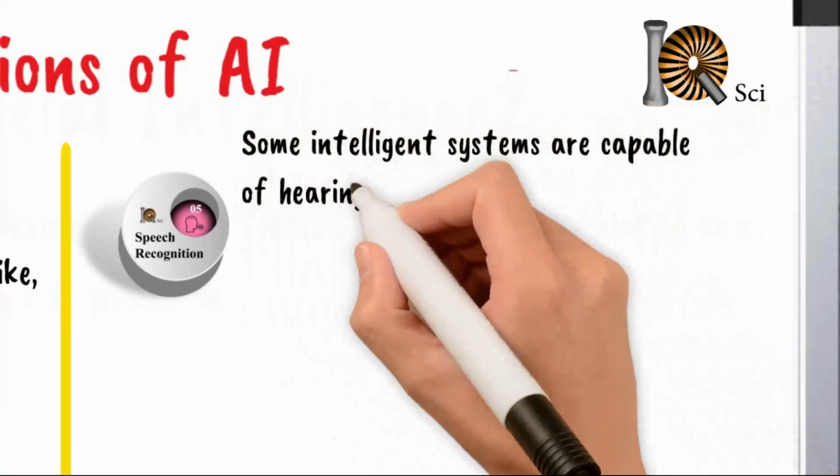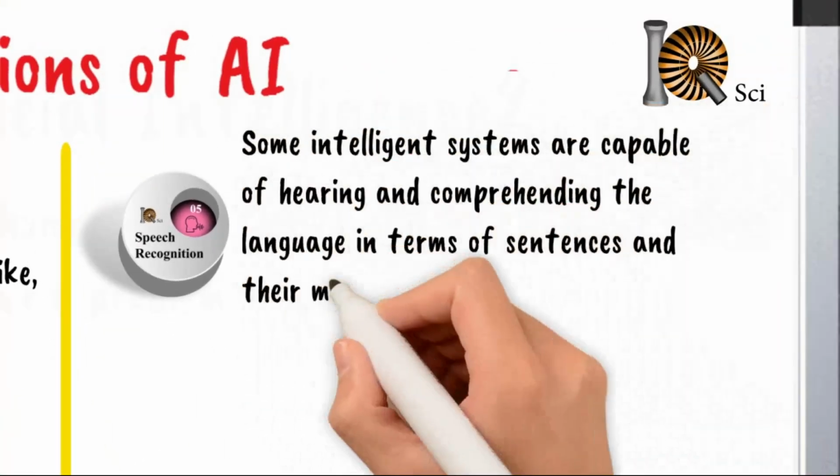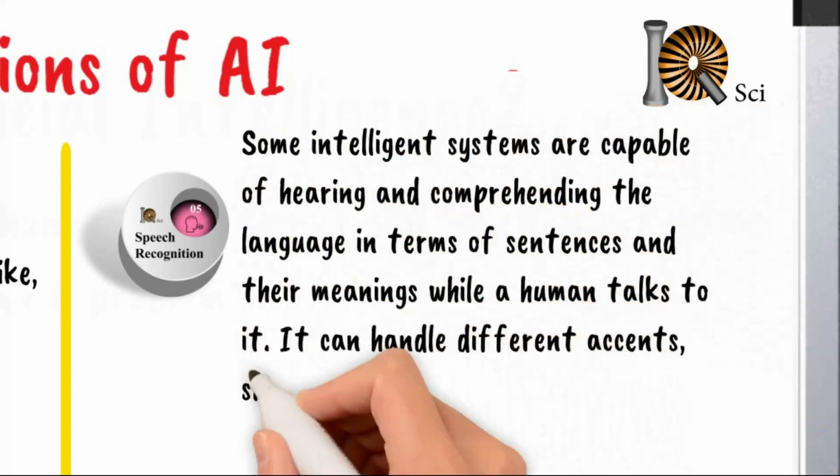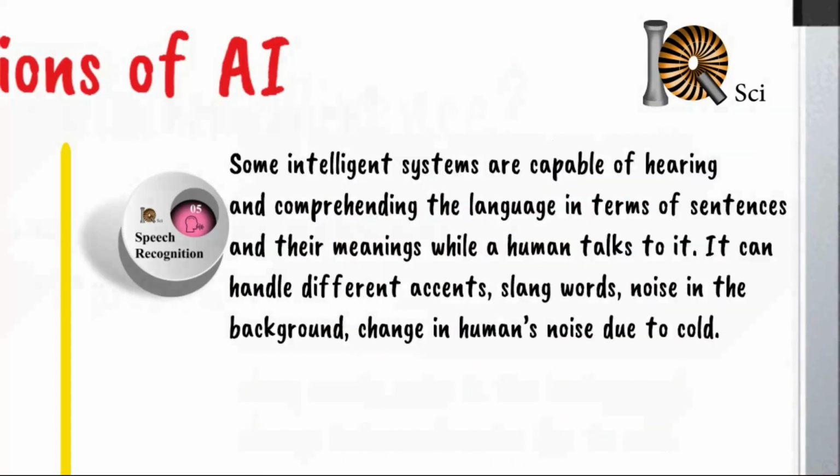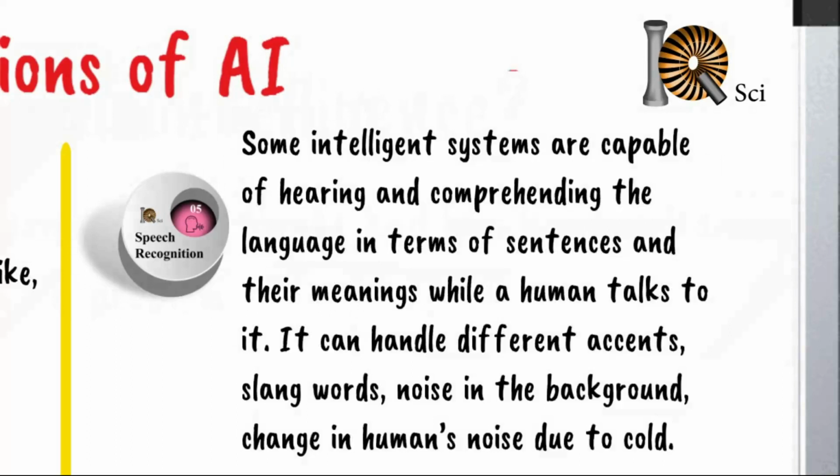Speech recognition. Some intelligent systems are capable of hearing and comprehending language in terms of sentences and their meanings while a human talks to them. They can handle different accents, slang words, noise in the background, and changes in a human's voice due to a cold.